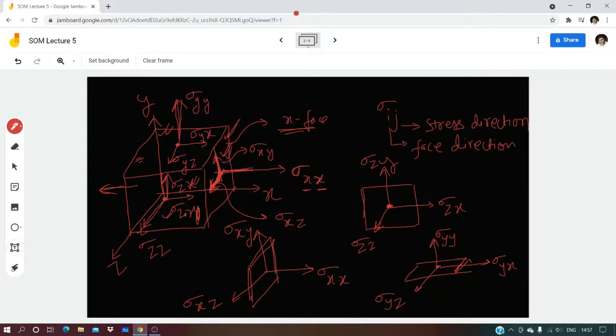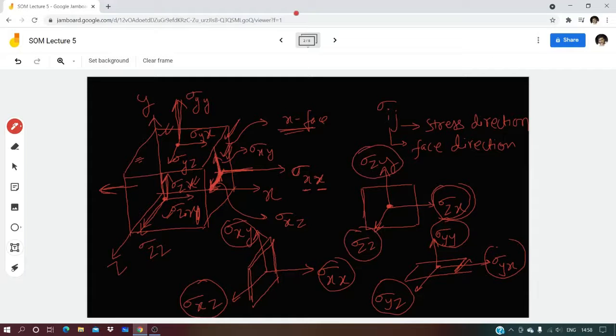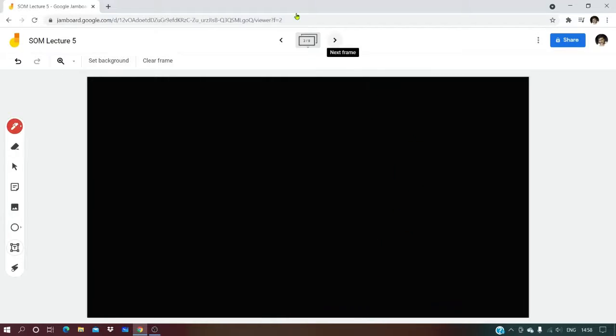So what you observe here, number of stresses, stress number 1, 2, 3, stress number 4, 5, 6, again stress number 7, 8, 9. So when you write everything in one place as a matrix, what do we get?